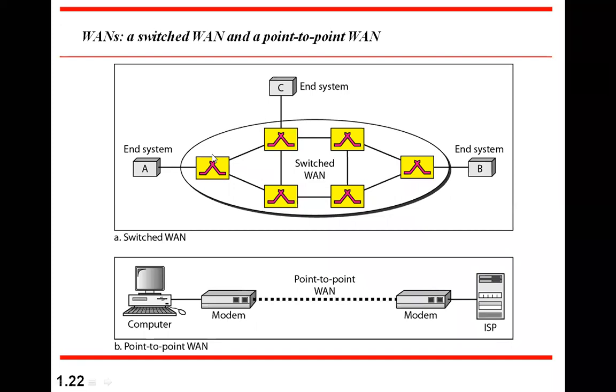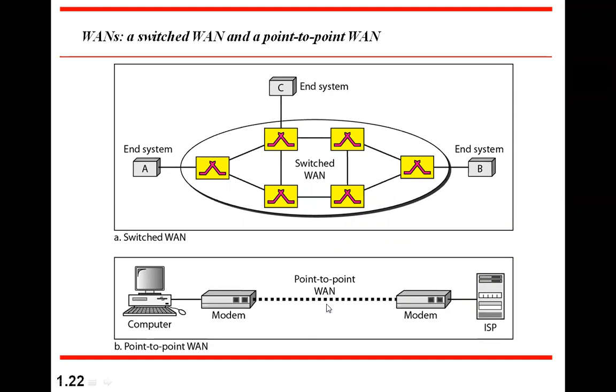Using switching, what is switching and how it works, we'll see that later as we discuss the subject. But they are all interconnected, and they can go through this. Or they can be connected through modems.